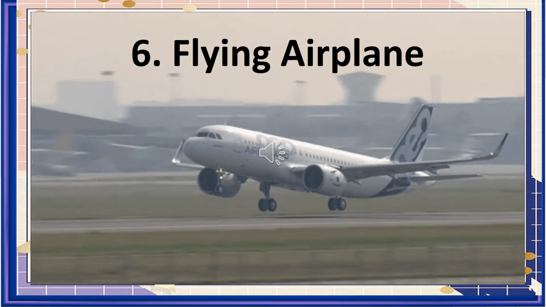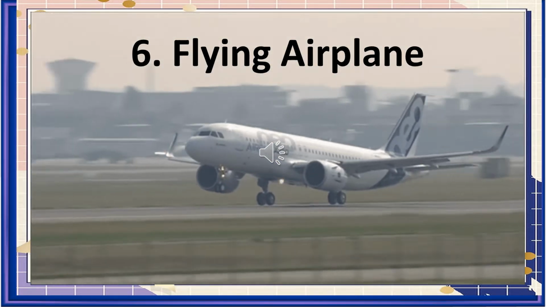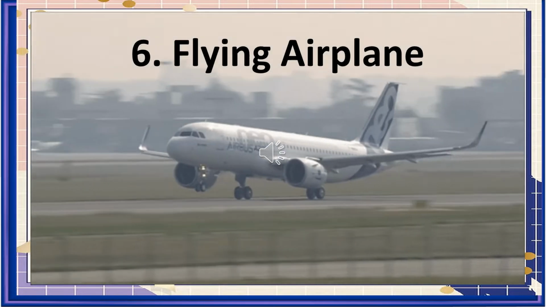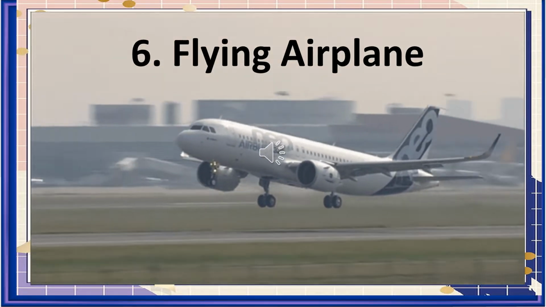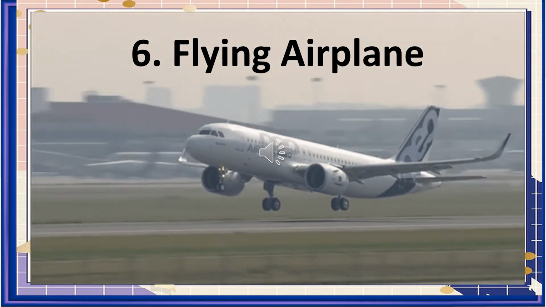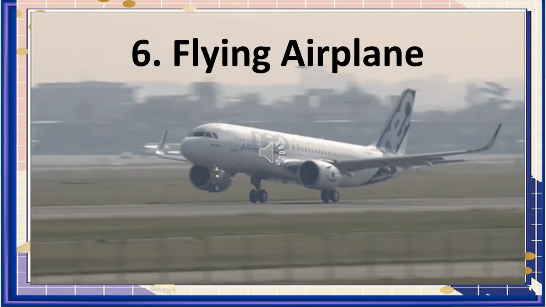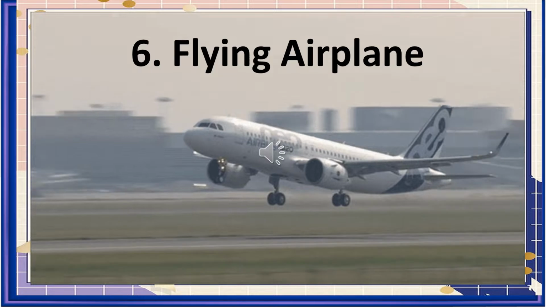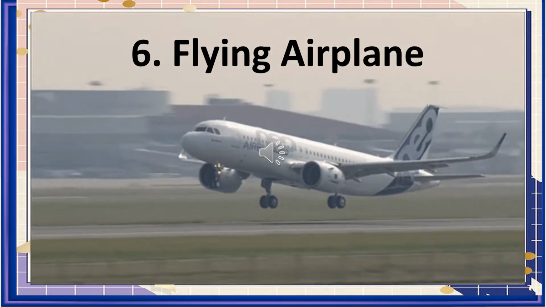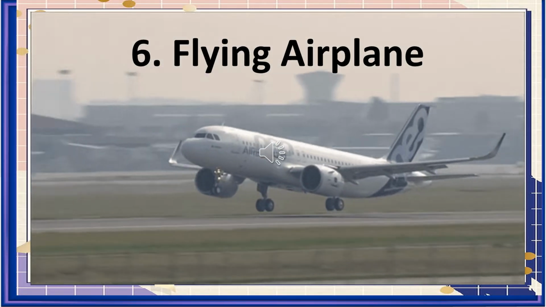6. A flying airplane. A flying airplane has a very high amount of kinetic energy because not only does it have a large mass, but it also has a very high velocity. Both these figures result in heightened kinetic energy of the airplane when it is flying. This is the reason why airplanes are able to fly high.